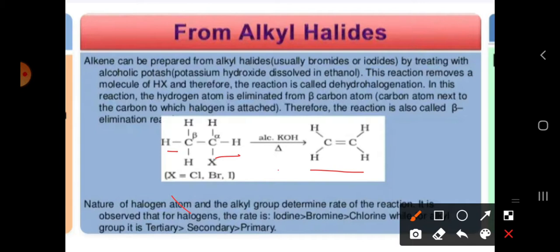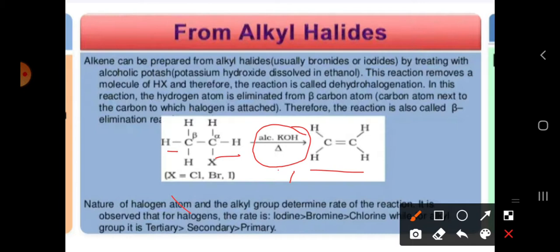In elimination reactions we have 2 types, the E1 reaction and the E2 reaction. E1 indicates unimolecular elimination reaction, and E2 indicates bimolecular elimination reaction. Here in the E1 reaction we are going to use alcoholic KOH.